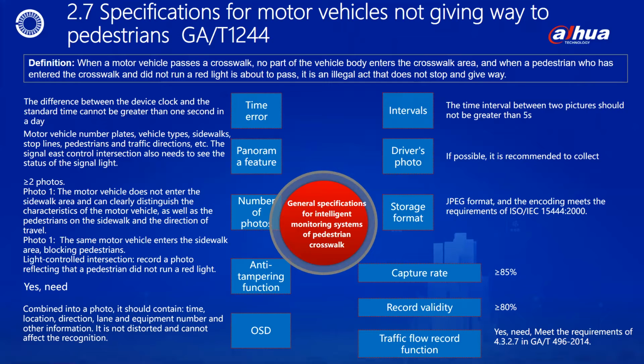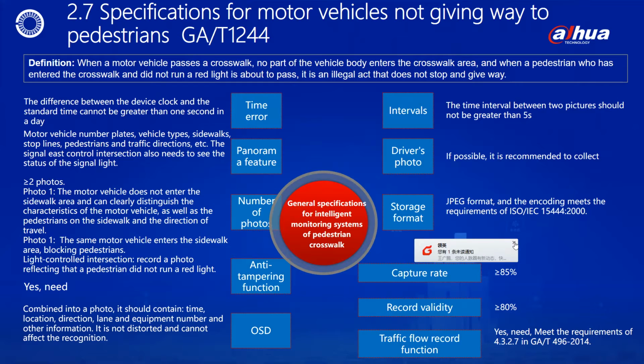error of equipment, number of pictures, anti-counterfeiting marks, OSD superposition, picture forensics detection, driver's facial features, storage format, recognition rate, etc. In particular, it should be emphasized that the satisfaction elements of picture features must include motor vehicle number plates, vehicle types, sidewalks, stop lines, pedestrians and traffic directions, etc. The signal control road interaction also needs to see the status of the signal light.